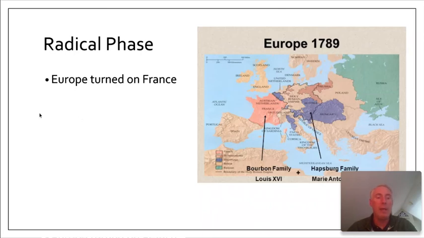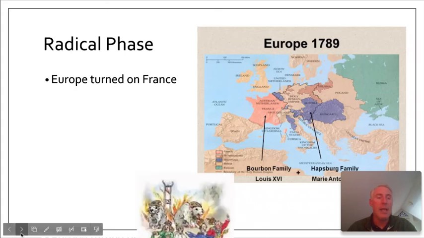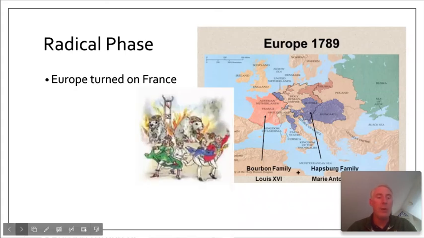These fears were stoked by nobles and priests who fled France when they started to lose their status. They began to spread these horror stories about what was happening back in France. European rulers began closing borders and speaking out against the new French government. Many in France feared that war would soon be upon them.